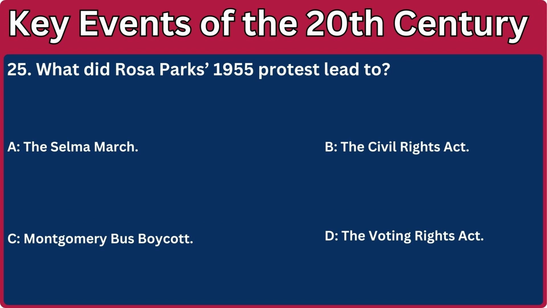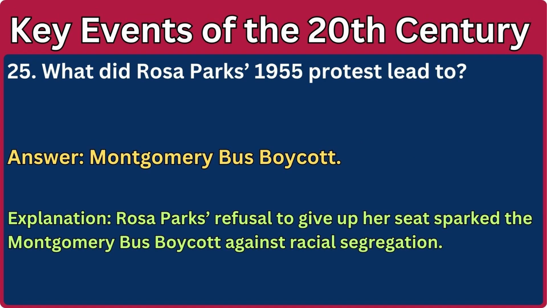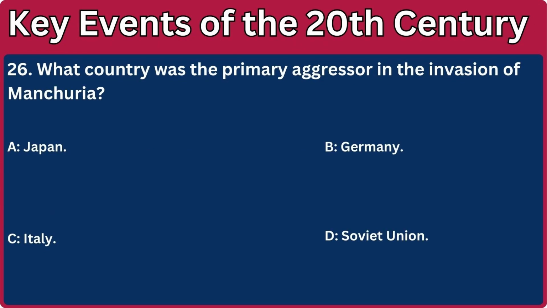25. What did Rosa Parks' 1955 protests lead to? A. The Selma March. B. The Civil Rights Act. C. Montgomery bus boycott. D. The Voting Rights Act. Answer: Montgomery bus boycott. Explanation: Rosa Parks' refusal to give up her seat sparked the Montgomery bus boycott against racial segregation.